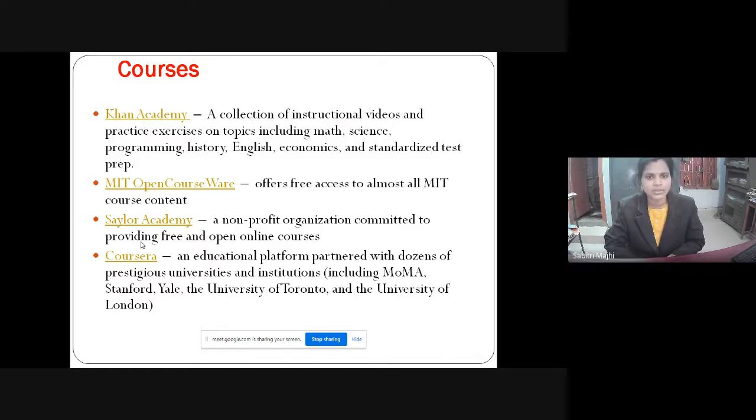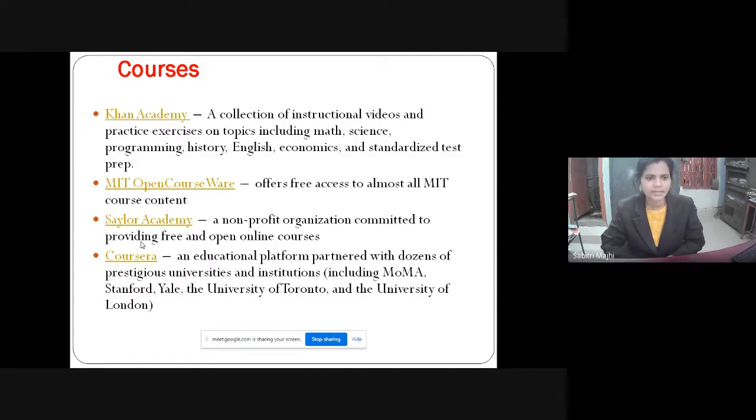MIT Open Courseware offers free access to almost all MIT open courses. So this is an international level OER from the Massachusetts Institute of Technology, and it is a big source which offers a huge number of OER. People can access and use this.